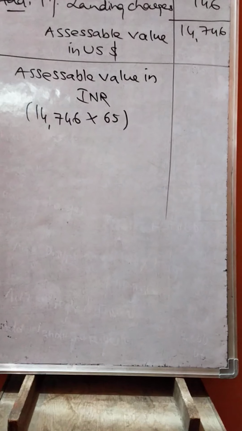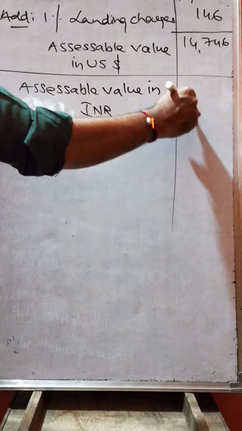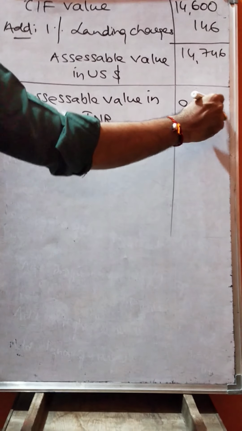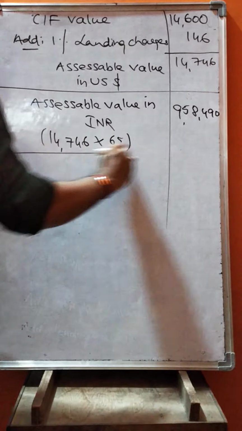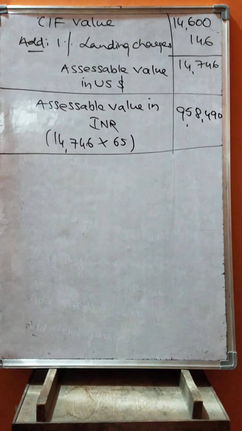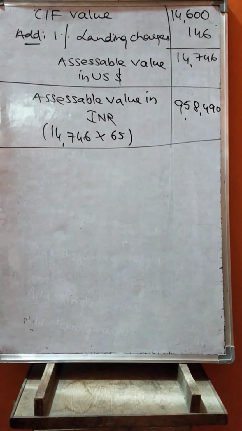So 14,746 into 65 rupees, that comes to 9,58,490. So this is the computation of assessable value in case of rule 8. Whenever rule 3, 4, 5 are not applicable, we are proceeding with rule 8. That's it.